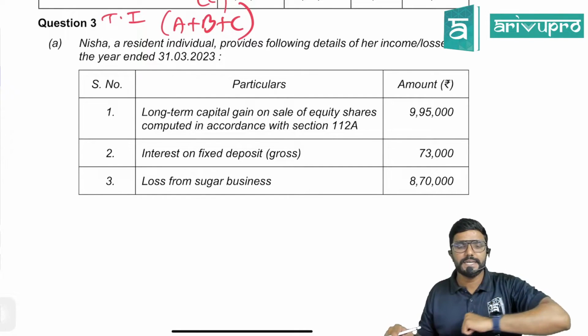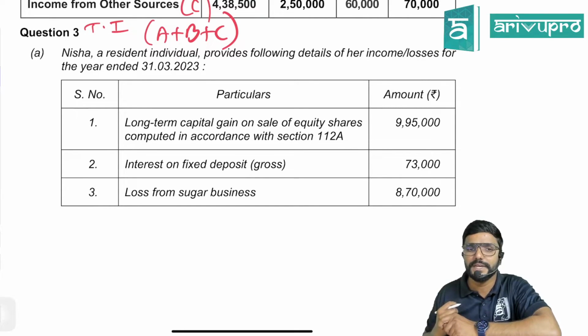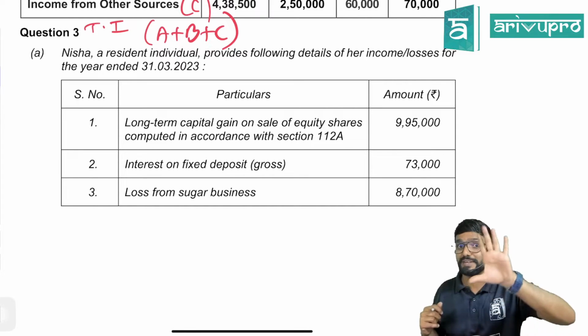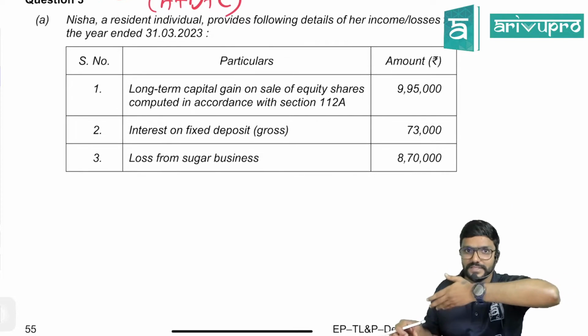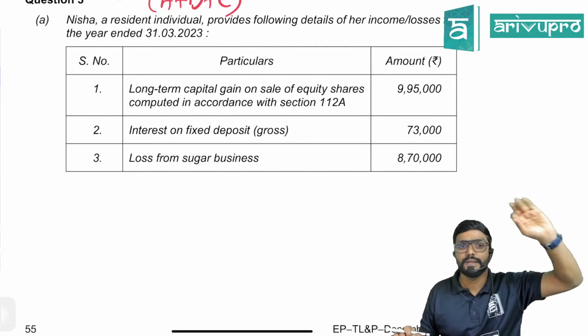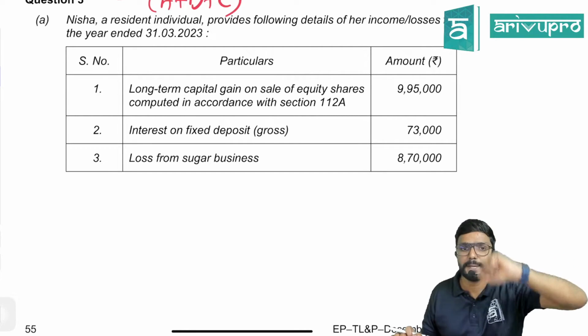Nisha, a resident individual, provides the following details of her income or losses for the year ended 31st March 2023. Long-term capital gain on the sale of equity shares computed in accordance with section 112A, 9,95,000, which is taxable at 10% in excess of 1 lakh. Yes, I'm just mentioning it. We will see what is the requirement of the question. Interest on FD gross 73,000. That means gross means before TDS.